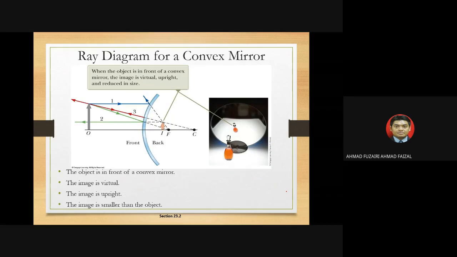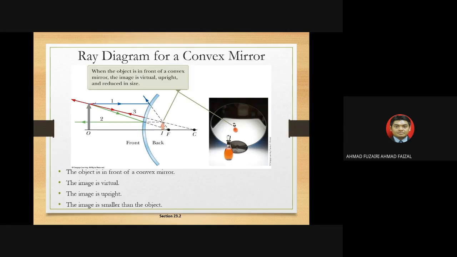Okay, so the ray diagram for a convex mirror is slightly different, because in the ray diagram of the convex mirror, the center of curvature or the focal point falls on the other side of the mirror, the back of the mirror. So, in other words, when you want to calculate it, this is very good in terms of knowing how to calculate it.